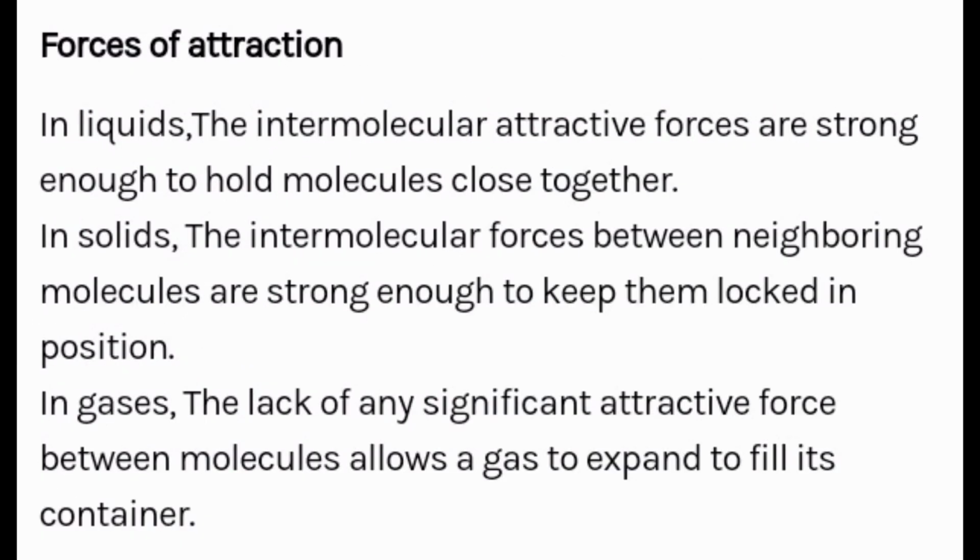Forces of attraction. In liquids, the intermolecular attractive forces are strong enough to hold molecules close together. In solids, the intermolecular forces between neighboring molecules are strong enough to keep them locked in position. In gases, the lack of any significant attractive force between molecules allows a gas to expand to fill its container.